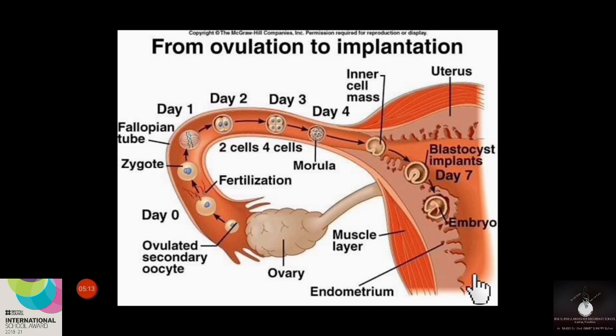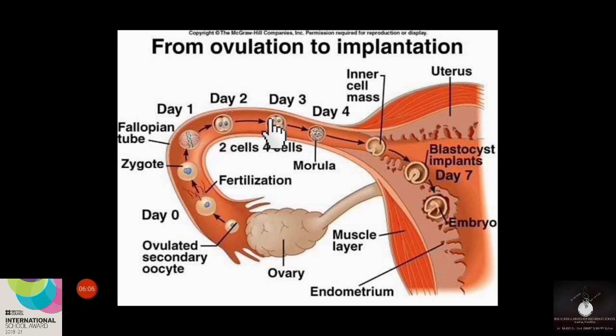During its journey from the fallopian tube towards the uterus, it will undergo many cleavages, and as a result, cells will form. We can call these cells blastomeres. That is, blastomeres are the cells formed after cleavage. You can see in the figure, the zygote is formed in this region, and the zygote is trying to move towards the uterus.